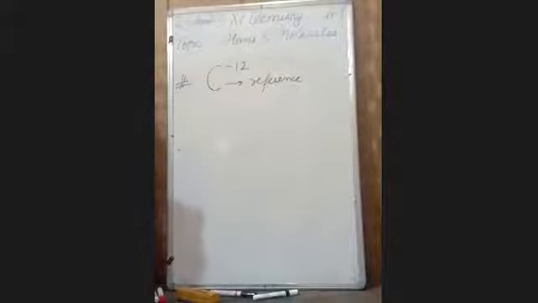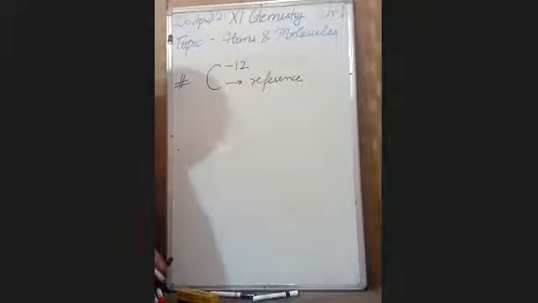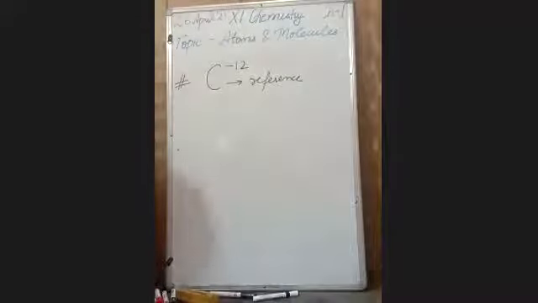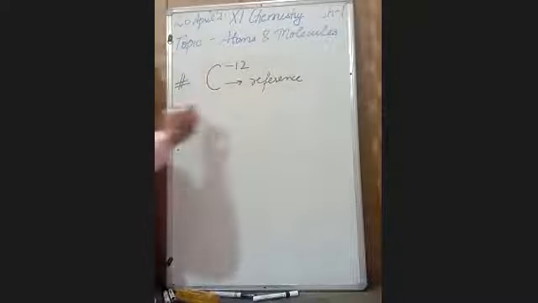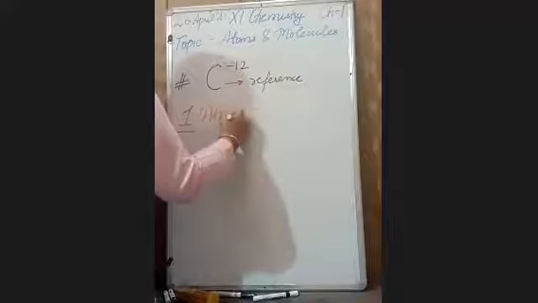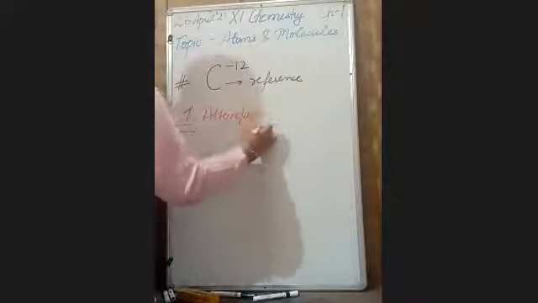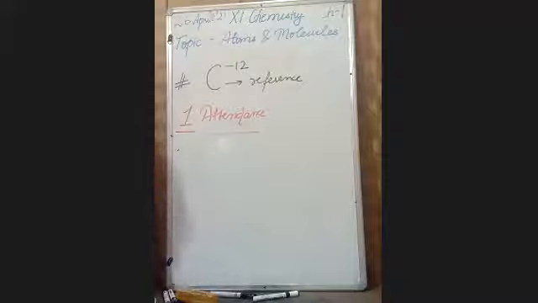A few years back, this question came in the JEE exam: why is carbon-12 chosen as reference? I am explaining this by taking a general example of your classroom. Suppose I want to make a monitor of class 11. What are the characteristics in that particular child? First characteristic according to me is that the student should have more attendance, who regularly comes to school.